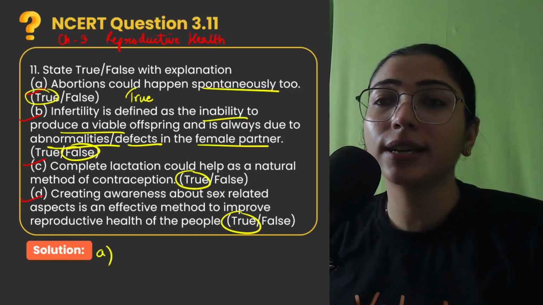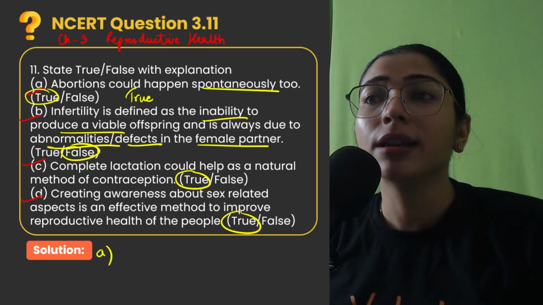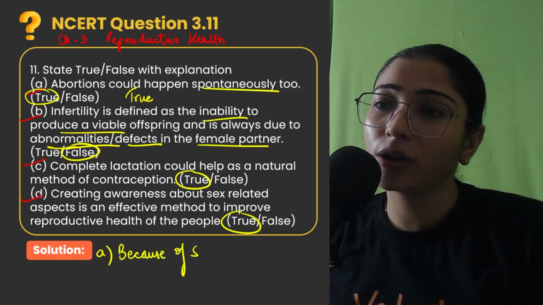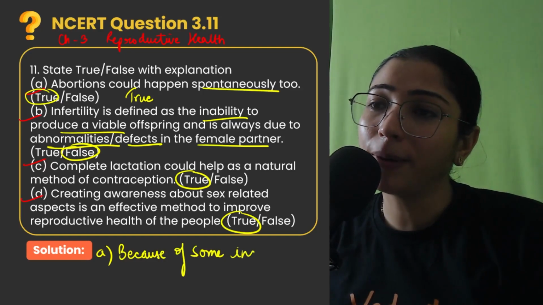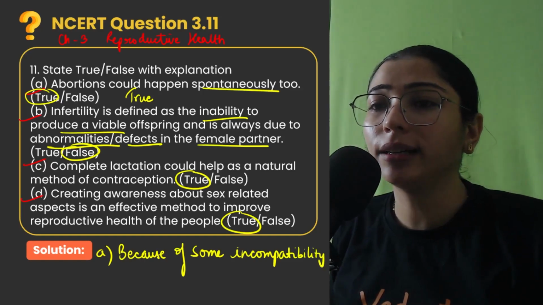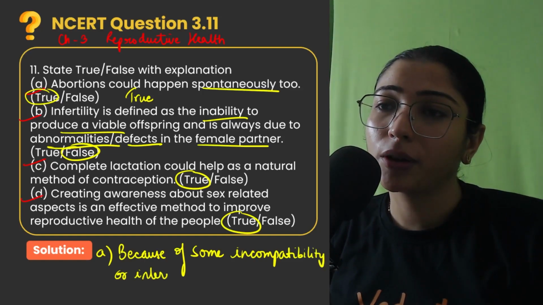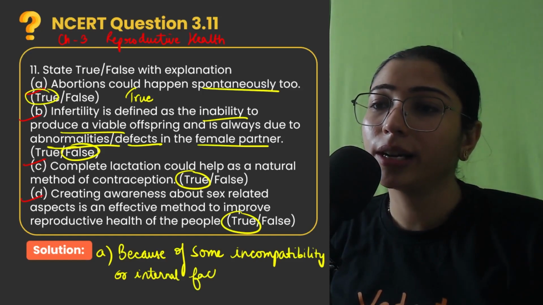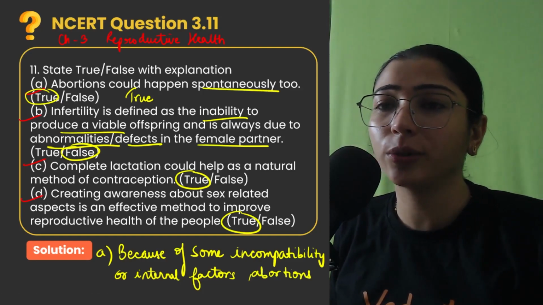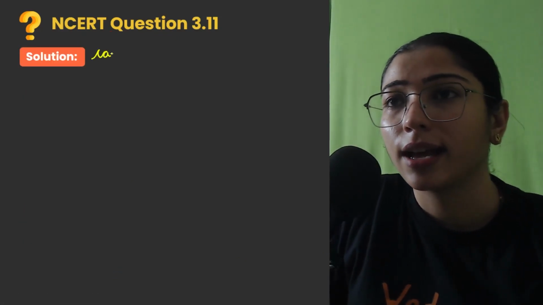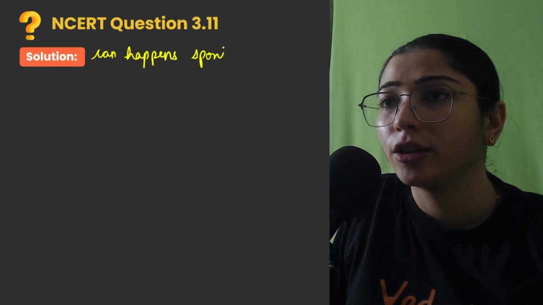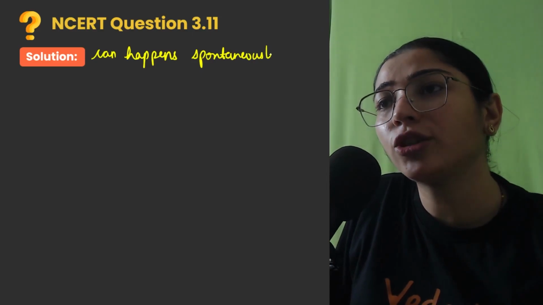So I'm writing the first answer here. Abortions can happen spontaneously too. True, because of some incompatibility or internal factors, abortions can happen spontaneously too. So the statement is true, right?